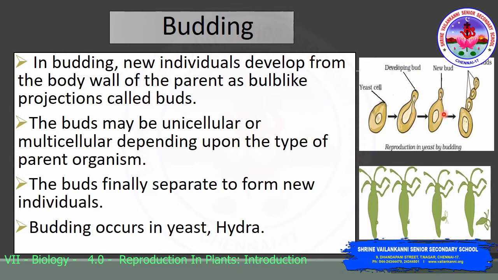Now, we will be studying the process of budding in hydra. The hydra is a small multicellular organism which also reproduces by budding. First, a bud forms on the body of the hydra, which then develops tentacles and a mouth. And thus, it becomes a new hydra. And it eventually separates from the parent body and becomes a separate new individual.